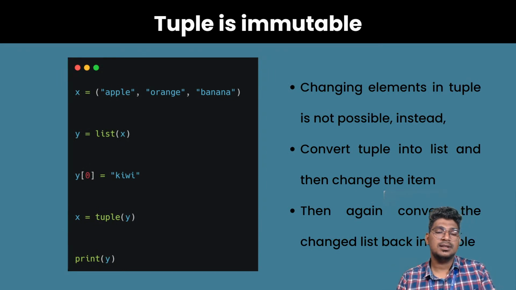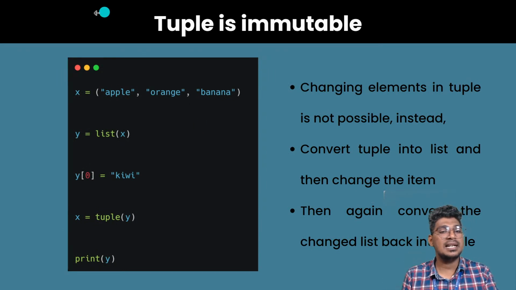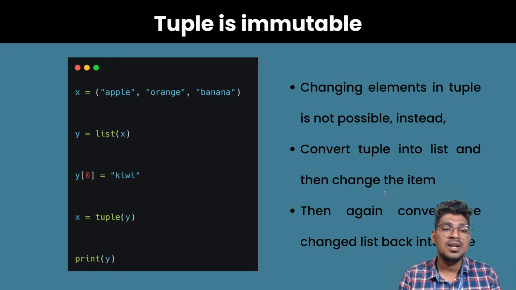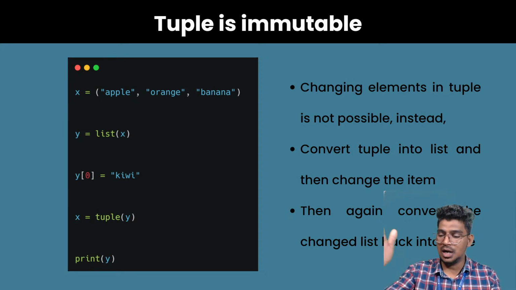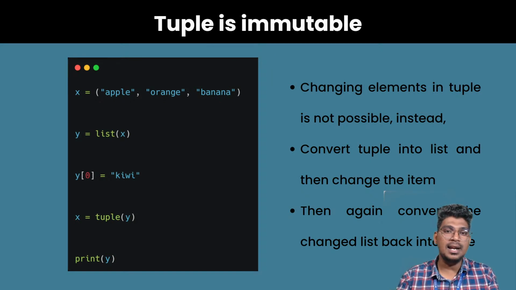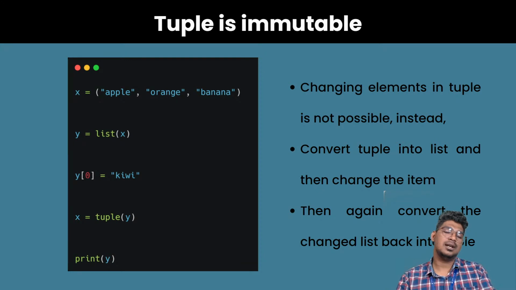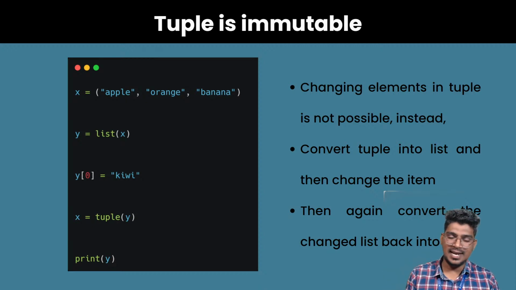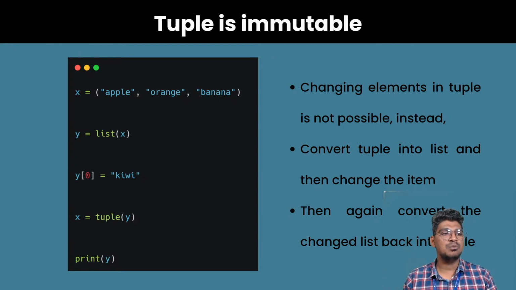Tuple is immutable. That means if you want to change an item in that particular tuple, you can't change the item. But you can change it another way. You have to convert the tuple into a list. At that time you can change it. After that we convert it back into a tuple again. So to change an item in a tuple, you have to convert it into a list, then change the item, then convert it again into a tuple. That is the procedure.